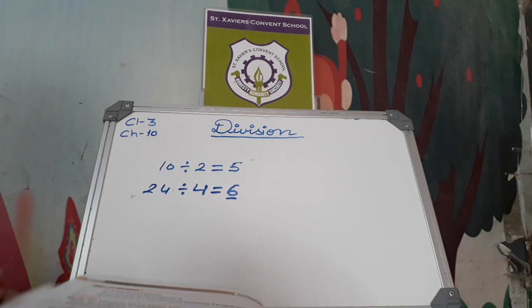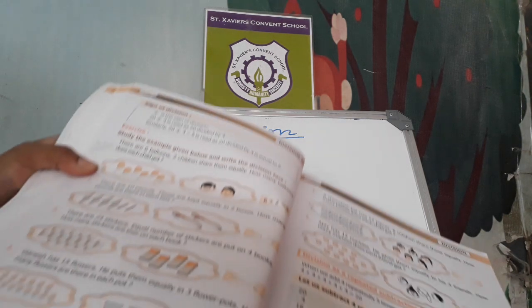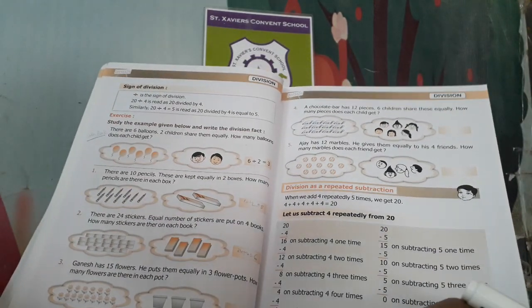Now question number 3, 4, 5, do yourself. This is a very simple question. Do yourself. Do more and more practice of these sums.